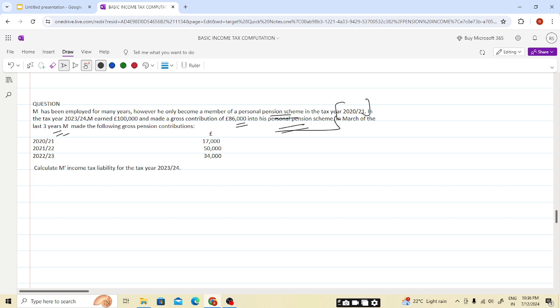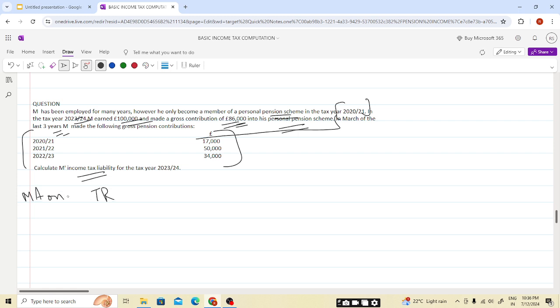So these are the contributions which he has made in the last 3 years, and in the current tax year he has made a contribution of 86,000 and has earned income of 100,000. Now we'll need to calculate the individual's income tax liability. First we'll be calculating the tax relief.